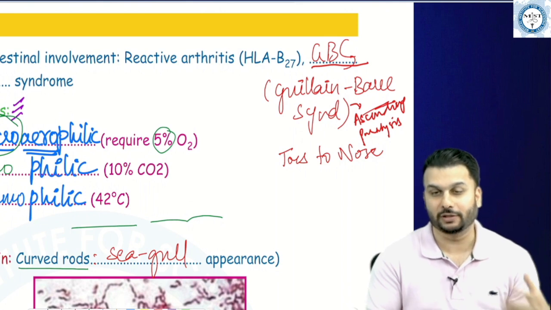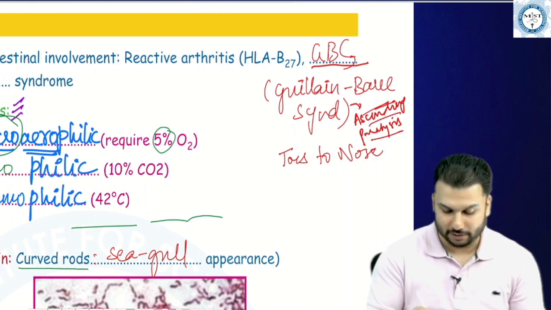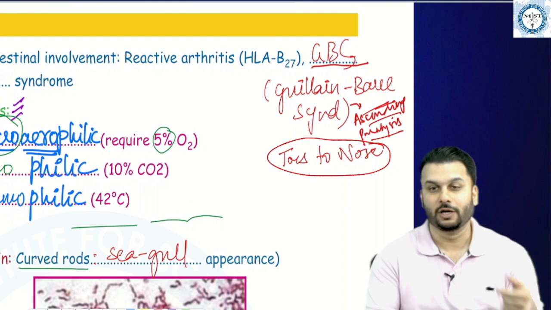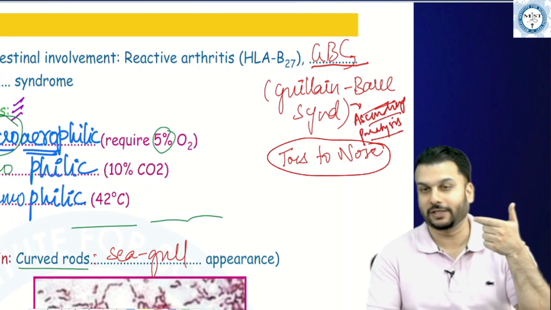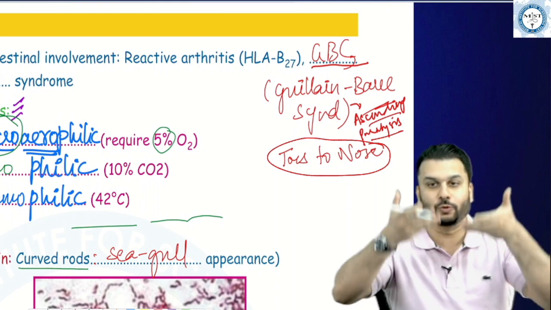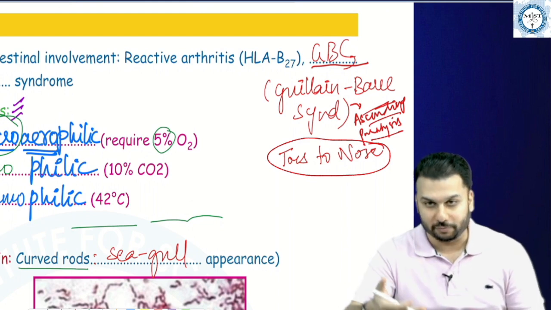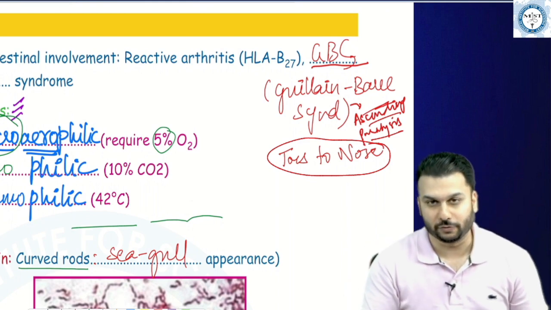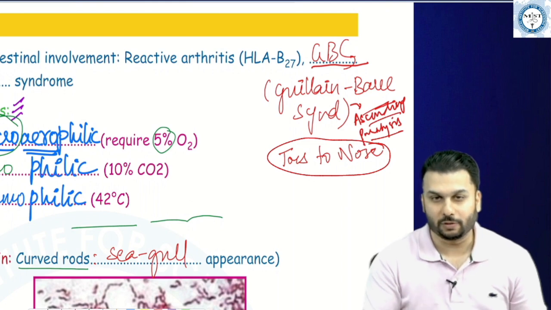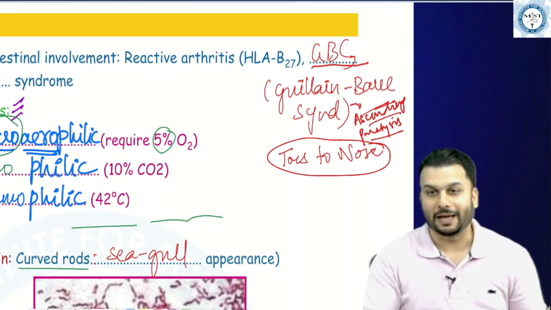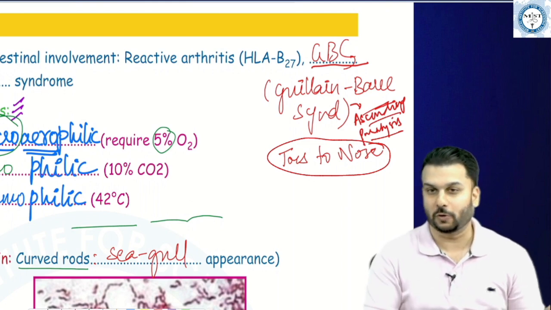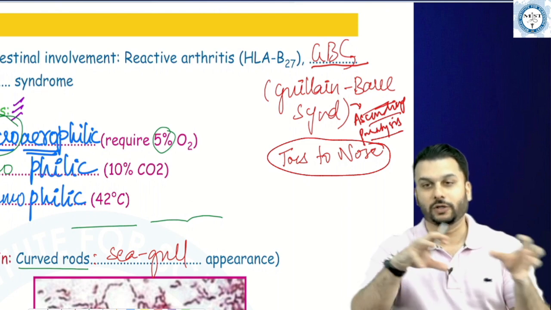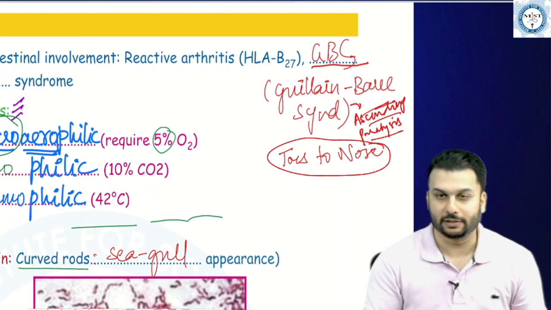GBS, which we had discussed, ascending paralysis, where I in fact told you the phrase toes to nose. The weakness would be described from toes to nose, meaning basically from the lower limb to the upper part of the body. And you can see this is all discussed in the topic of Campylobacter. Campylobacter causes that bloody diarrhea, following which we can expect this Guillain Barre syndrome.